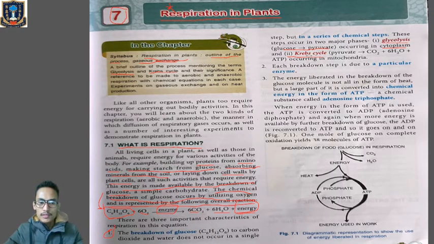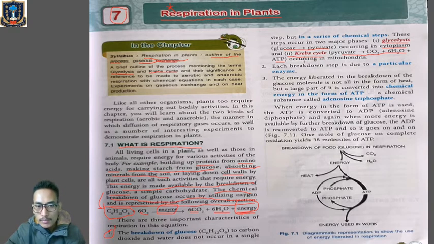Now, in the next phase, the Krebs cycle, pyruvate will be broken down to carbon dioxide, water, and energy. Energy will be in the form of ATP. What is the full form of ATP? Adenosine triphosphate. Clear?